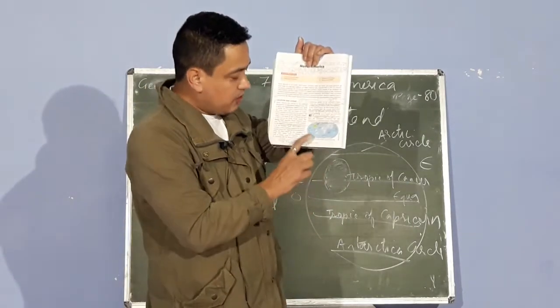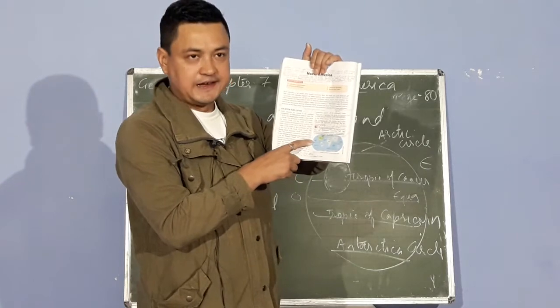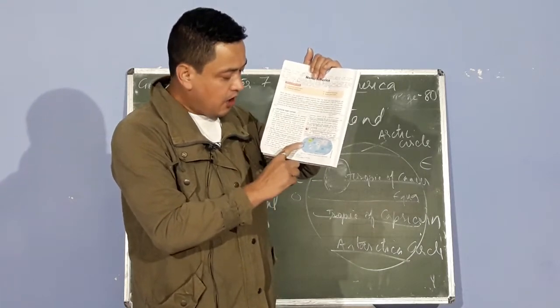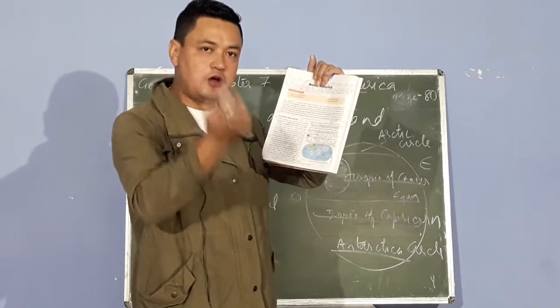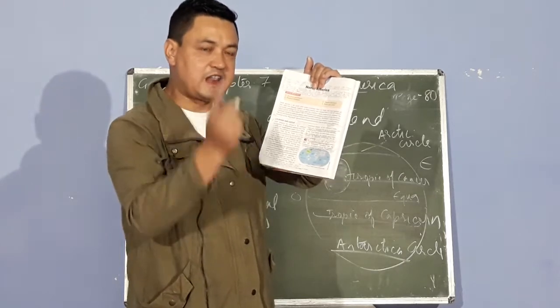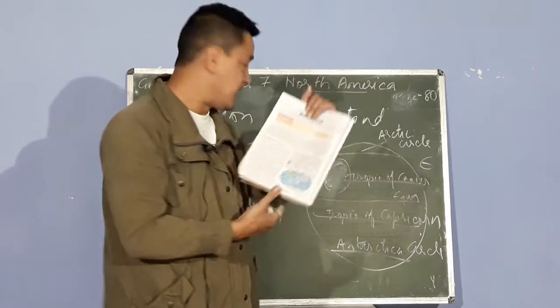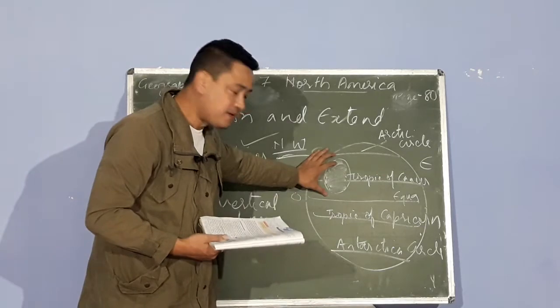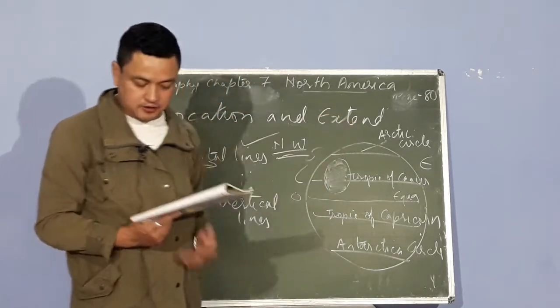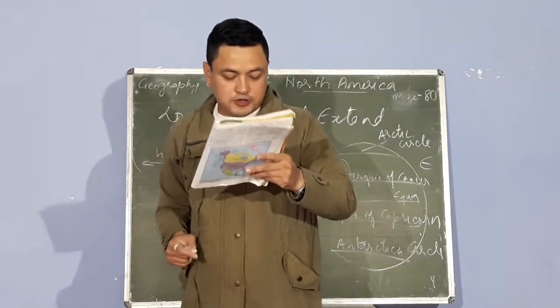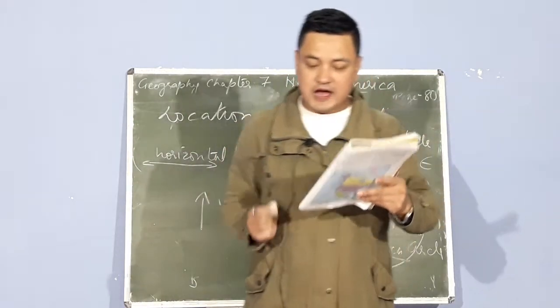Now, you can see, the Pacific Ocean is on this side. So, it is above the equator. Therefore, it is called the North Pacific Ocean, North Atlantic Ocean, because it is above the equator, the imaginary line. So, North America is located above the equator. The Bering Strait separates North America from Asia.